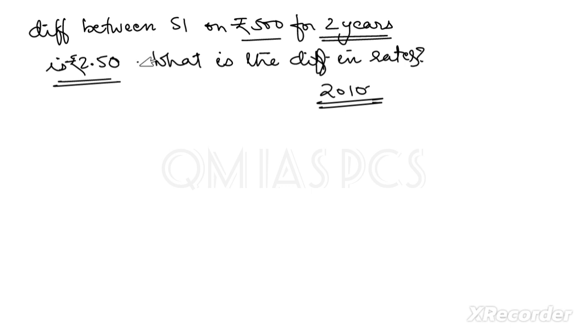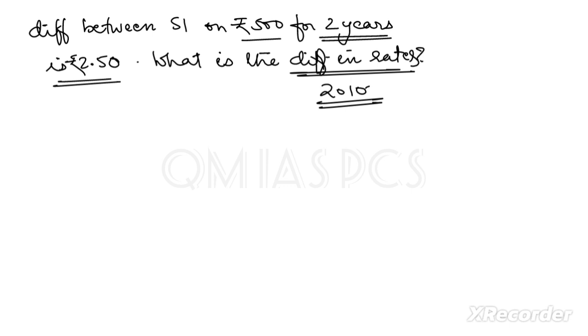So it may be about two different banks, with a deposit of 500 for 2 years, and they have provided different rates. It can be possible. So we have to find the difference in rates, not the rate value.